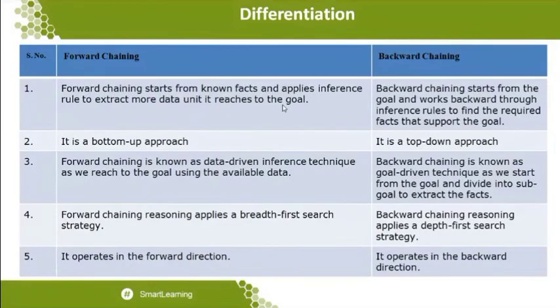A goal is given. You want to conclude whether the goal is right. How are you able to conclude the goal is right? Then you go from the goal to the different facts. That is why it is called a top-down approach.